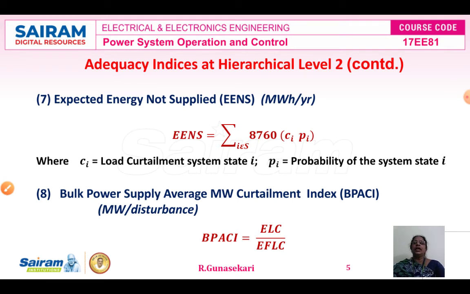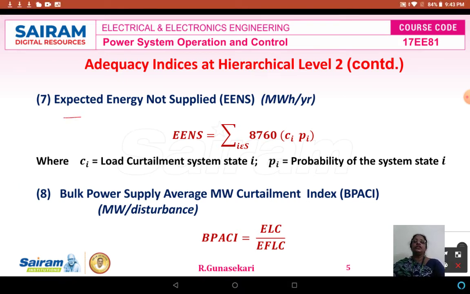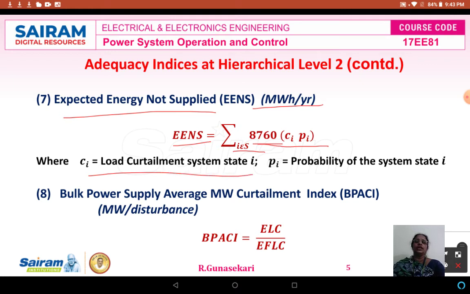Then the seventh adequacy index at hierarchical level 2 is the expected energy not supplied, EENS, which is measured in megawatt hours per year. The EENS is calculated using the formula summation over i in S of 8760 into CiPi, where 8760 is the number of hours in a year, Ci is the load curtailment of system state i, and Pi is the probability of system state i.